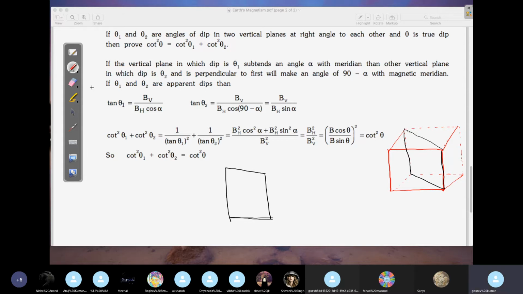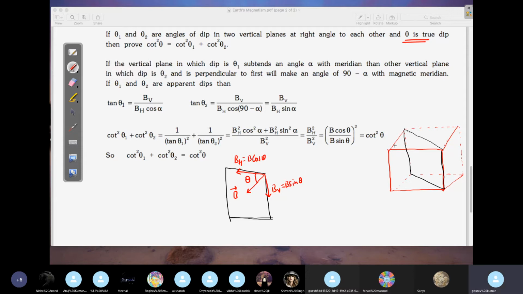Like this. So now in this case, here you will get some magnetic field due to Earth. This is the true dip. It has a true dip on this black thing. So on this side you will get what? On this side you will get the horizontal component BH, that is your B cos theta, and this side you will get the vertical, this is your BV, B sin theta. That's what we have discussed.